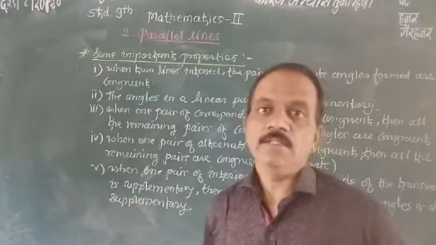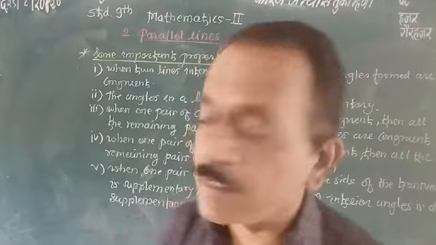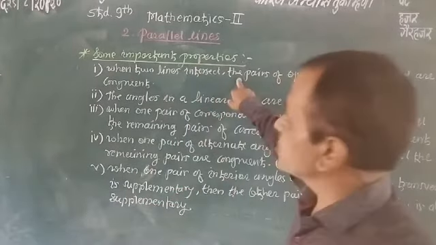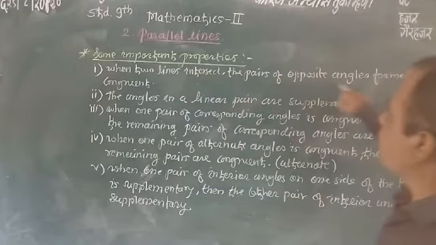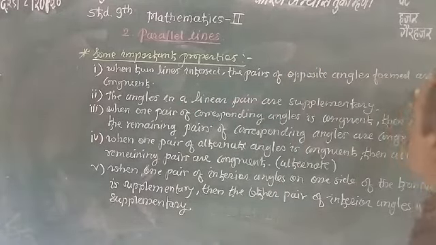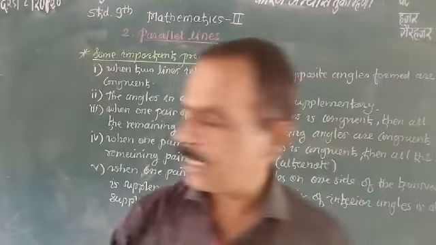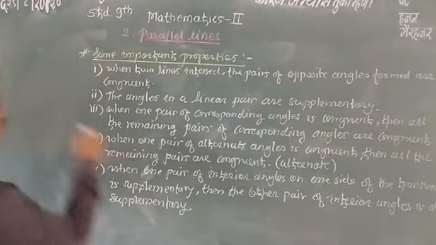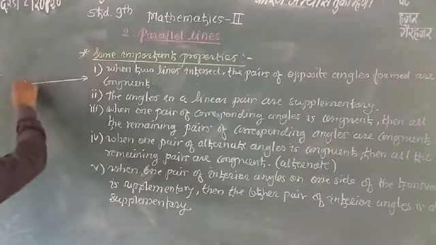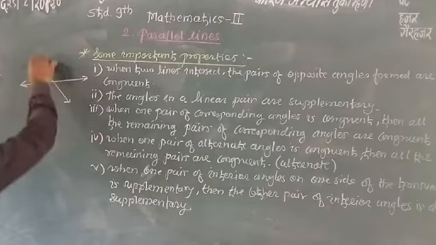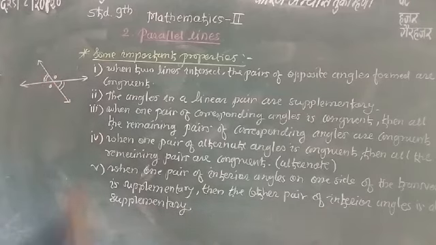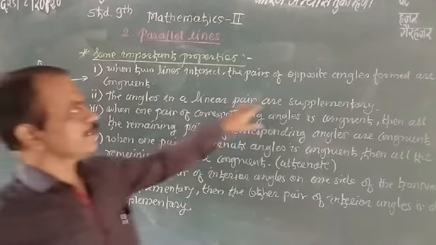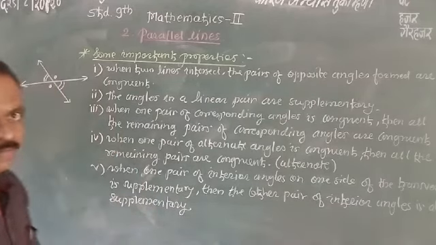Now here, the first: when two lines intersect, then the pairs of opposite angles formed are congruent. That means we see these two lines intersect, then the opposite angle pairs are congruent. The angles in a linear pair are supplementary.